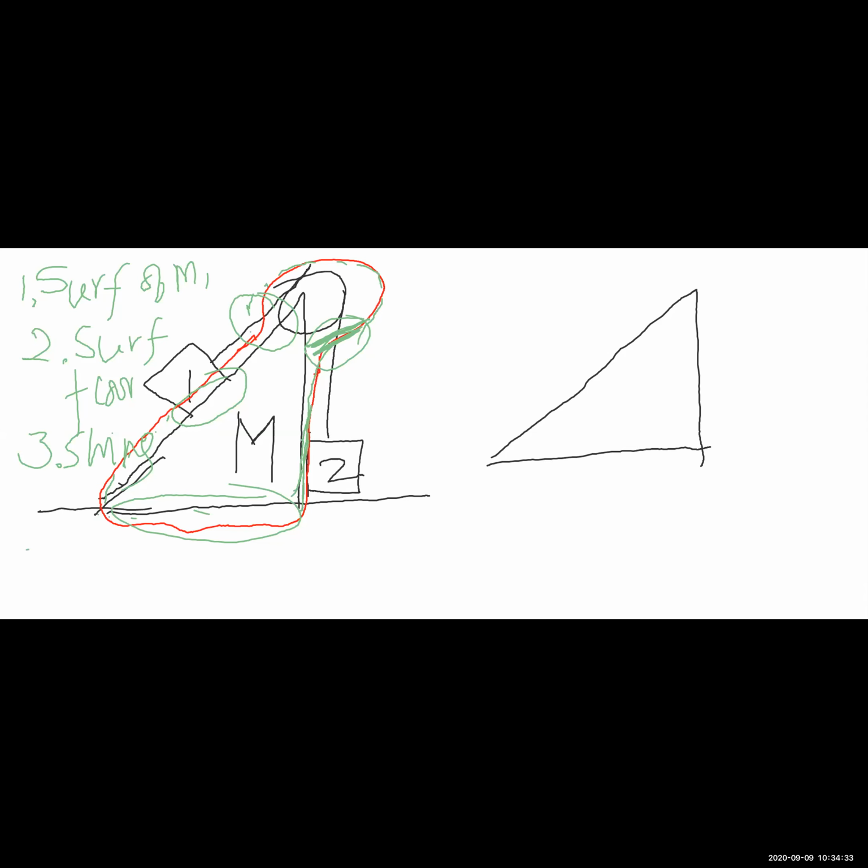So number 4 is string and number 5 is earth. So how many arrows am I going to draw on the free body diagram? इसमें किसी को कहीं पे डाउट है? पांचों में कहीं किसी को डाउट है? There should be no doubt, right? I'm telling you that all you have to do is observe.